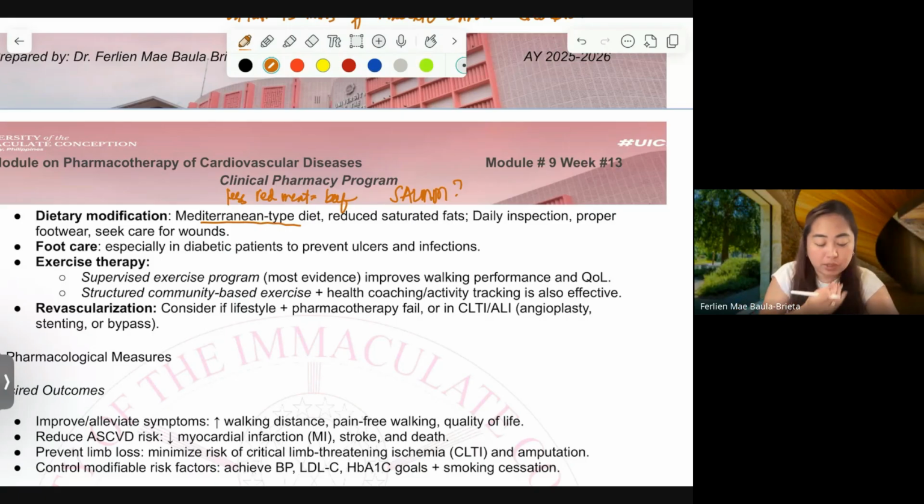Foot care, especially in diabetic patients. Exercise therapy, structured community-based exercise, is possible if the patient can afford. If not, then you can refer your patient to Sir YouTube.